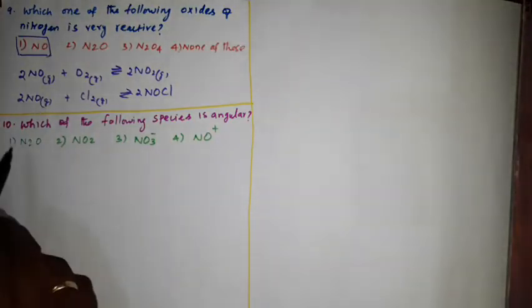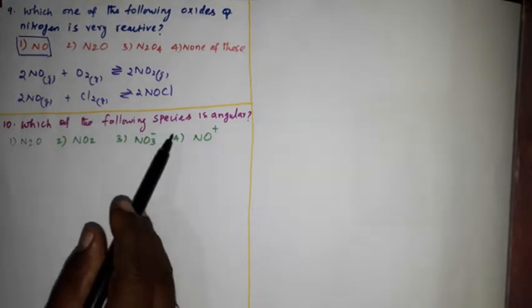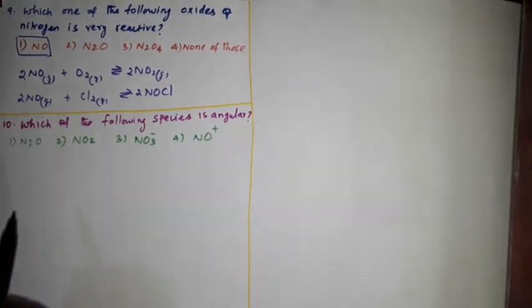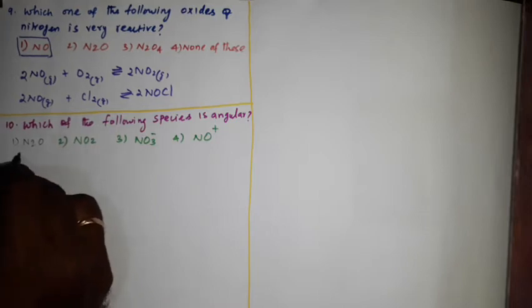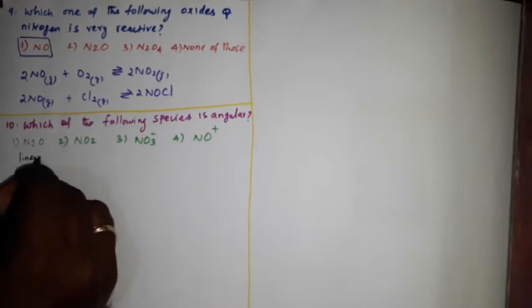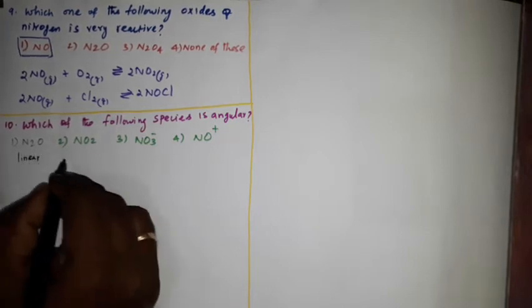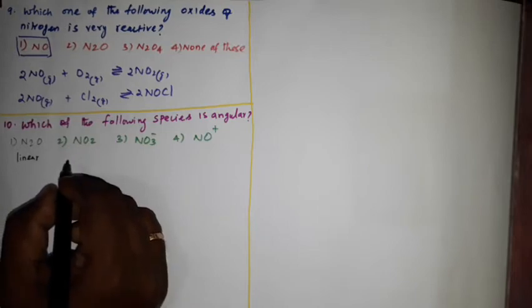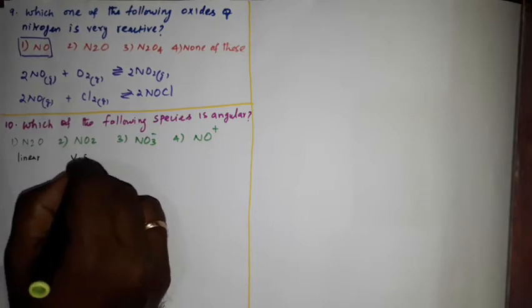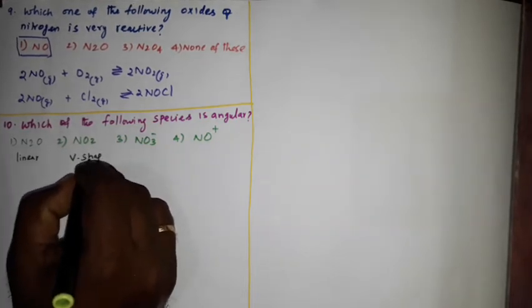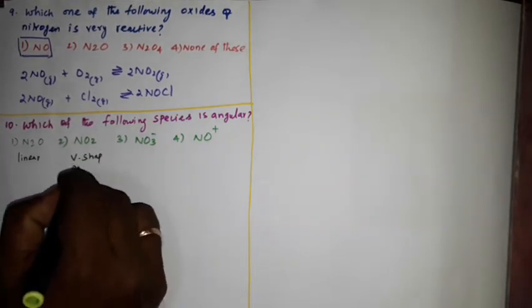Question number 10. Which of the following species is angular? See here, N2O is linear. Then NO2 has V shape, also angular.